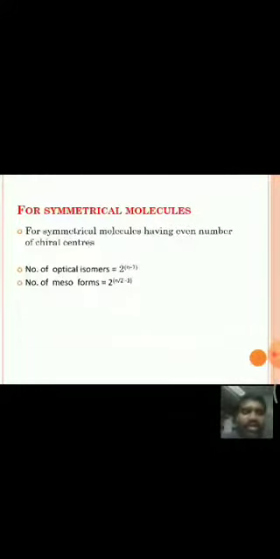That means symmetrical molecules are again classified, depending upon the number of chiral centers, and the formulas will be different. For symmetrical molecules having even number of chiral centers, the formula is different. For symmetrical molecules having odd number of chiral centers, the formula is different. And coming to symmetrical molecules having even number of chiral centers, like 2, 4, 6, like that.